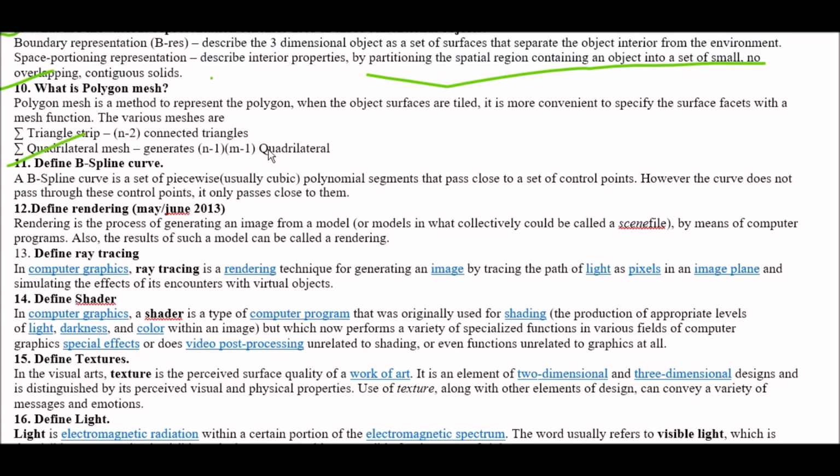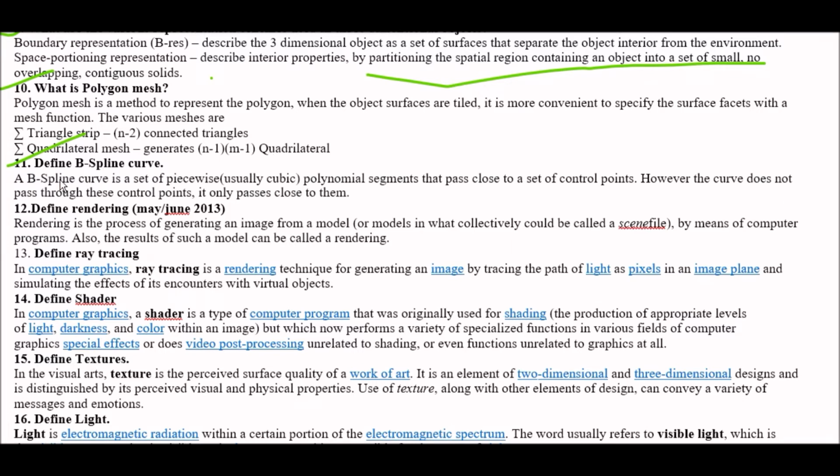Answer: a B-spline curve is a set of piecewise, usually polynomial segments that pass close to a set of control points. However, the curve does not pass through these control points, it only passes close to them.